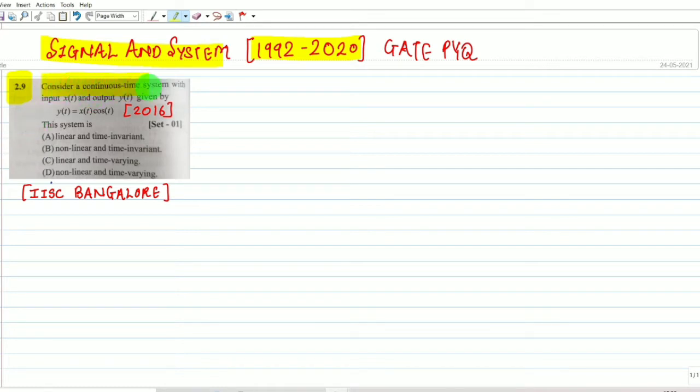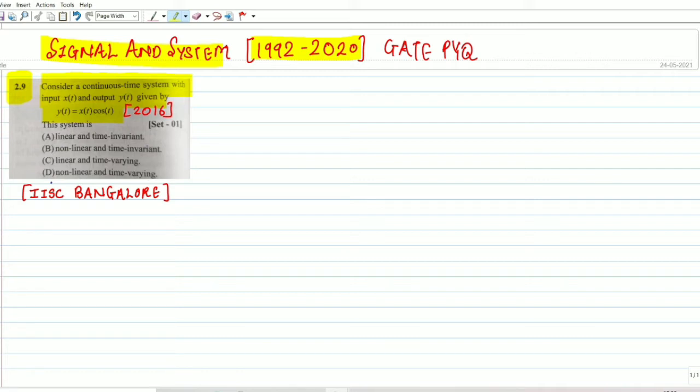Consider a continuous time system with an input and output relationship. We have been given the input and output relationship. I encourage you to try to solve it on your own. If you got the answer, you can comment in the comment section.